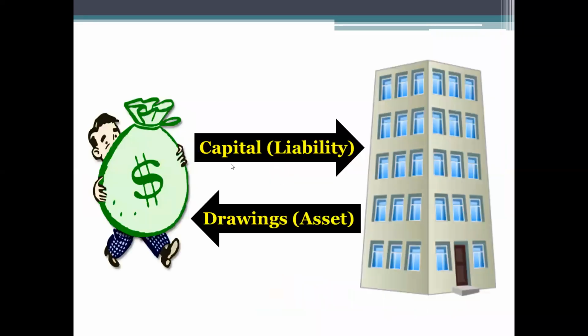Clear? And that is the reason why, when the owner brings capital into the business, it is a liability to the firm. The owner started this business, but it is considered a liability because you are preparing accounts for the business and not for the owner. It is a responsibility of the business to pay back the money contributed by the owner. Is it clear?